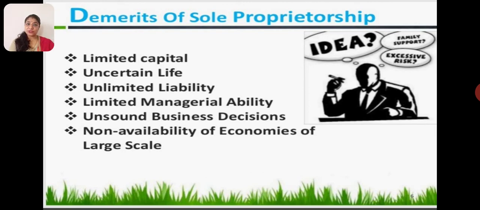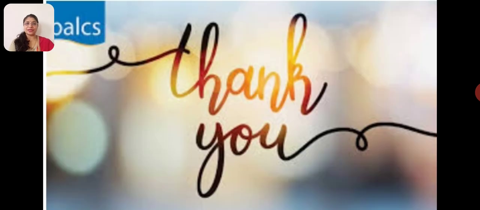So here we have understood the features of sole proprietorship, and the merits and demerits of sole proprietorship.